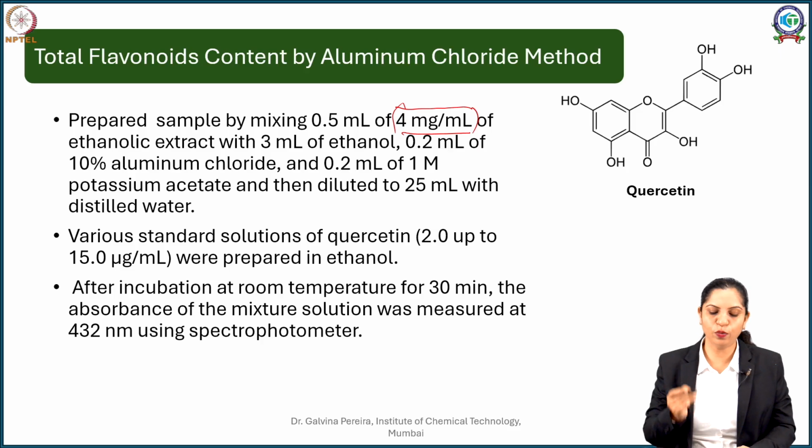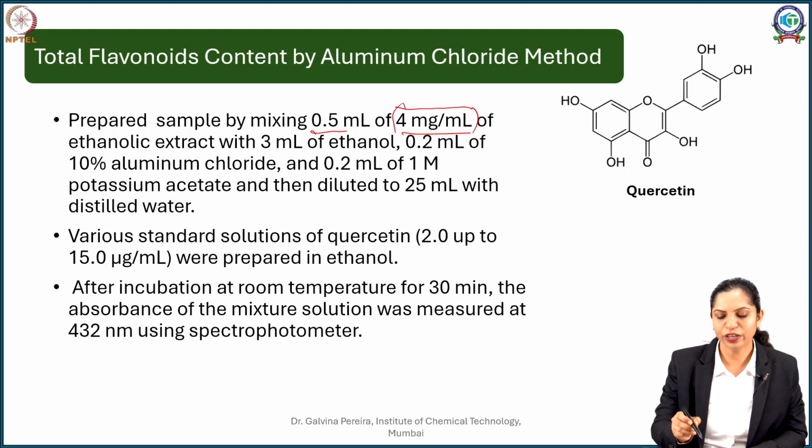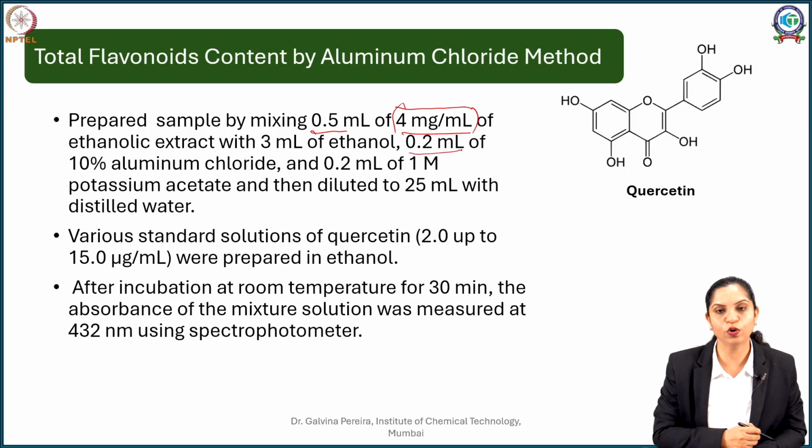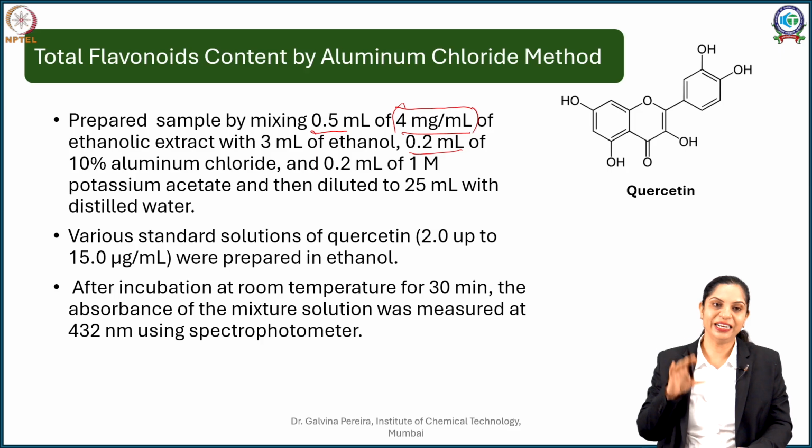So you'll just take about 0.5 ml of a given value that you can decide depending upon the flavonoid content, then some amount of alcohol to dilute it, and then you add your reagent. Your reagent is required in a very small quantity, that is just 0.2 ml of 10% aluminum chloride and about 0.2 ml of your buffer, that is potassium acetate. You dilute it and let it react.